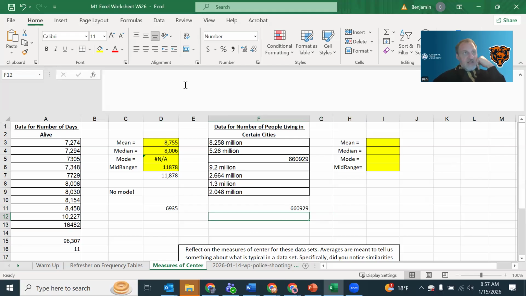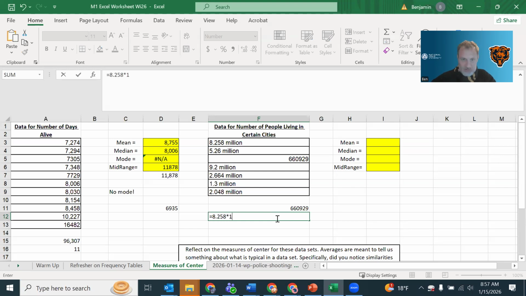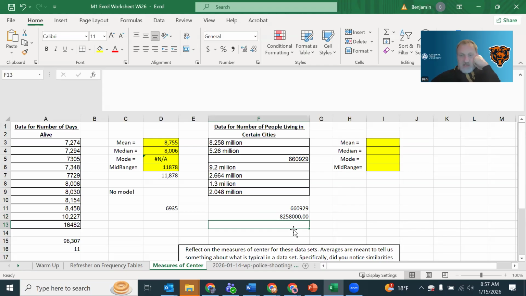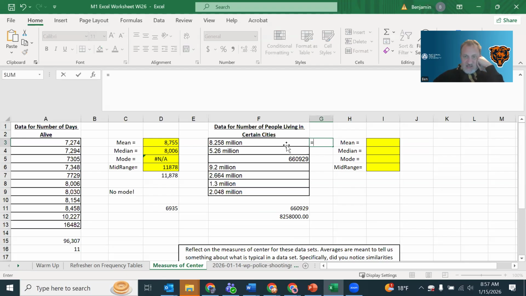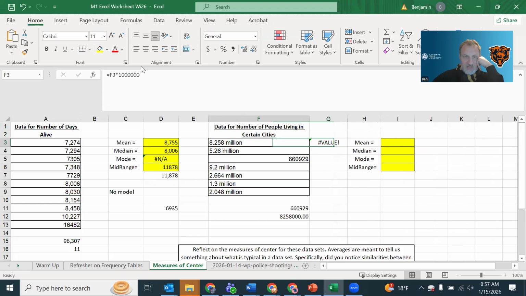I'm going to give you a second to think about that, and then I'll tell you my approach. Okay, my approach is to take the number and multiply by a million. So 8.258 times 1 million. And because I like to use autofill, what I would probably do is I would go over here and say, take this and multiply by 1,000,000. Now, initially it gives me the value error, but once I go in here and I delete the word million and press enter, then this number shows up.